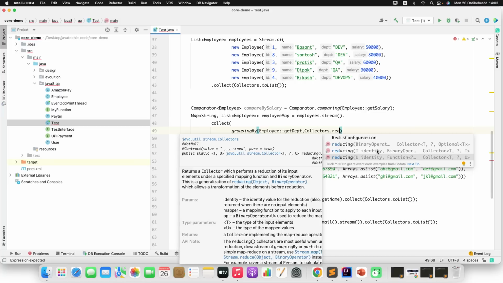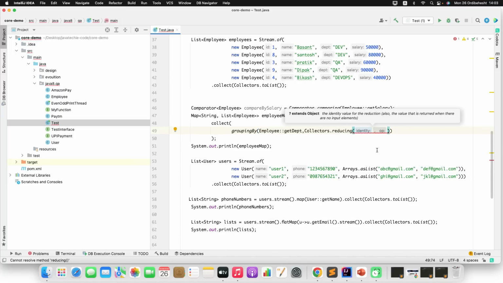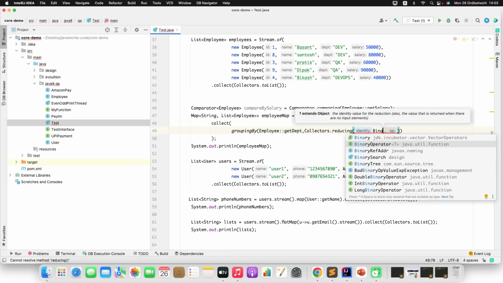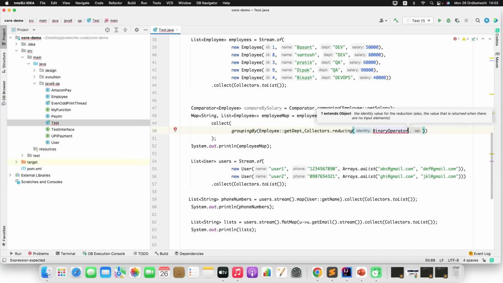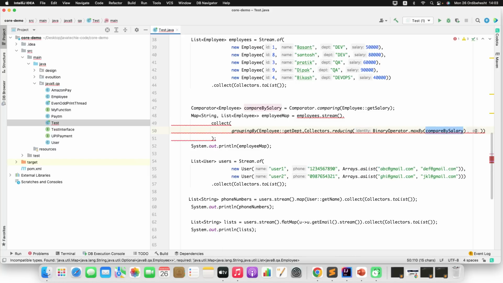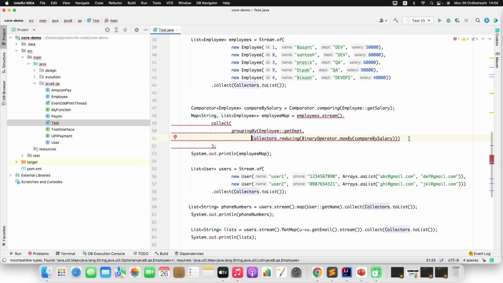So I will just use this binary operator one. I can use BinaryOperator.maxBy with the salary comparator I created. Just remove this, I want only one argument. Okay, so this guy is crying. Let me format this. Add one more bracket. Not required, I believe, because of the return type. Let me change the return type.